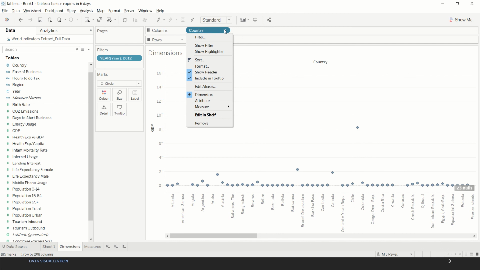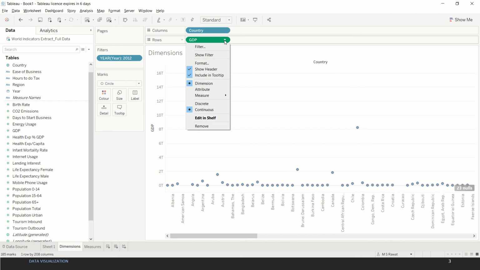That field cannot be continuous, so that's why we will not get an option of changing this field over here. GDP on the other hand is a number, but if for specific reasons we want to convert it to discrete, we can do it. That's why we get the option of both discrete and continuous. So we have to very wisely select a data type or a data as a dimension or measure, and secondly we have to again see whether converting them into discrete or continuous makes sense for our data visualization.